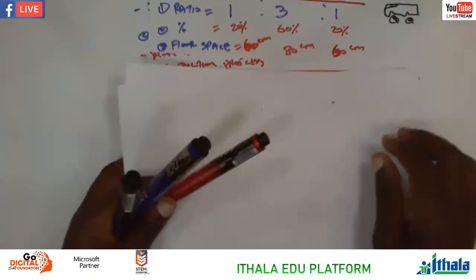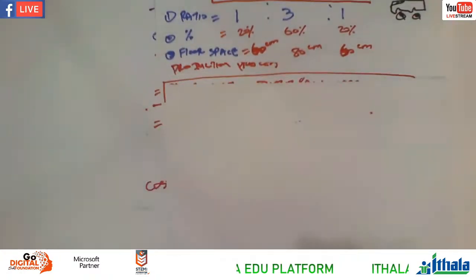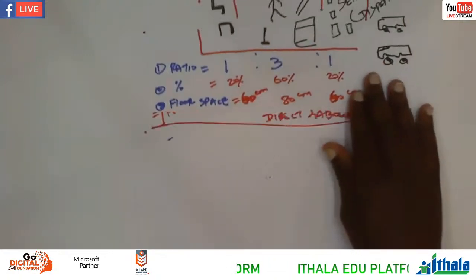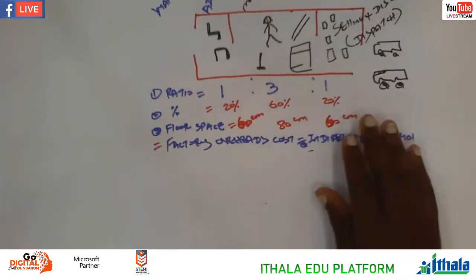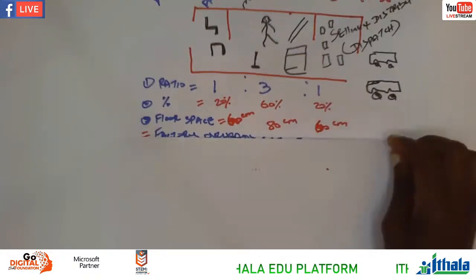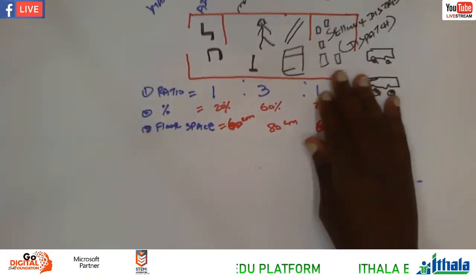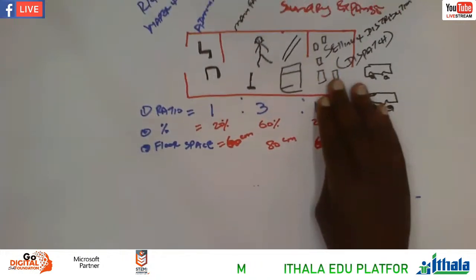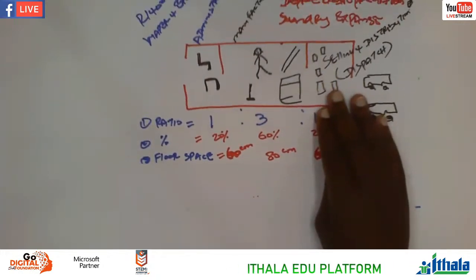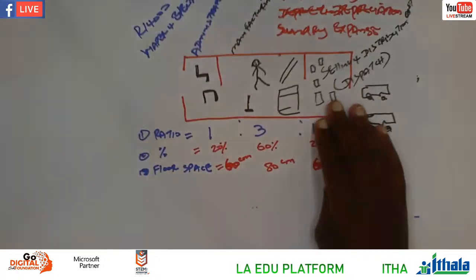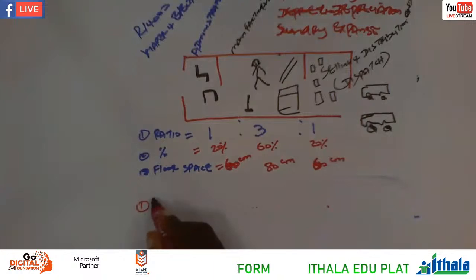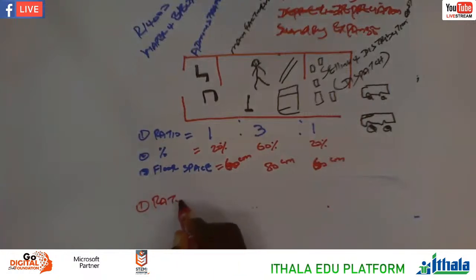Okay, let's go now and do this calculation. Remember, our water and electricity is 14,000. So how are we going to calculate for number 1, the ratio?